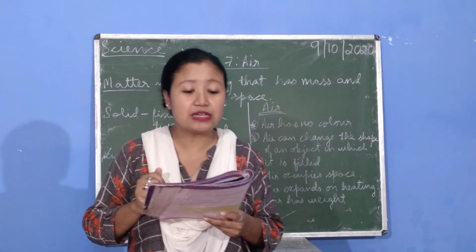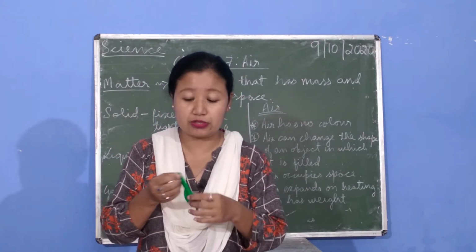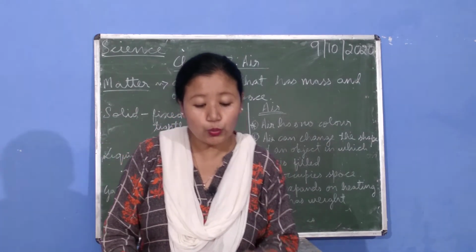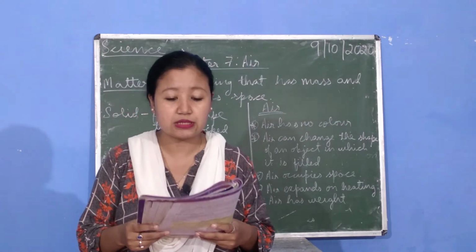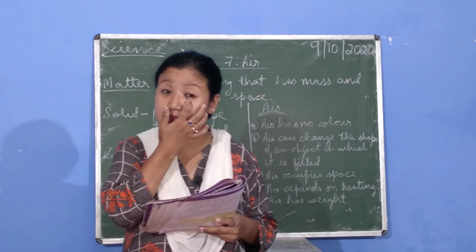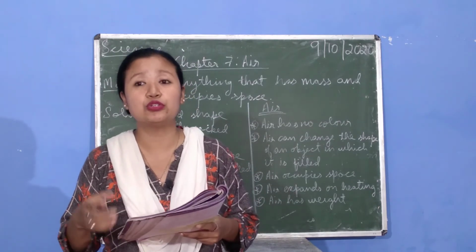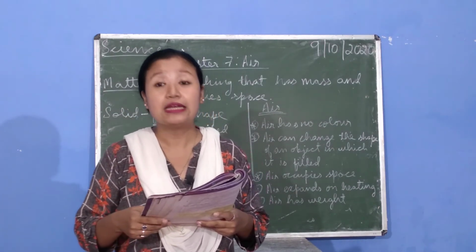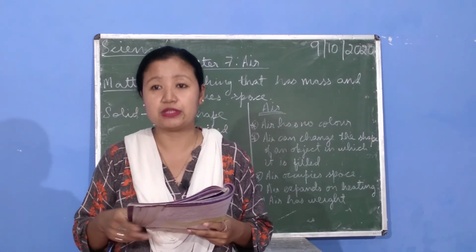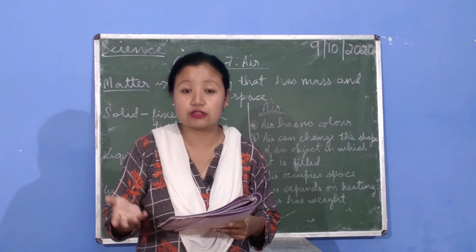Air is filled in tires, footballs, balloons and many other toys. Now I have this balloon which is not inflated. When I blow air, what will happen? It will become big, right? Now a windmill uses the energy of the wind to spin a turbine to produce electricity. I'll send you the picture of a windmill, then you can have a look. Windmills are used to generate electricity. Air helps in the movement of sailing yachts, gliders, parachutes and aeroplanes. All this we can use because of the presence of air.